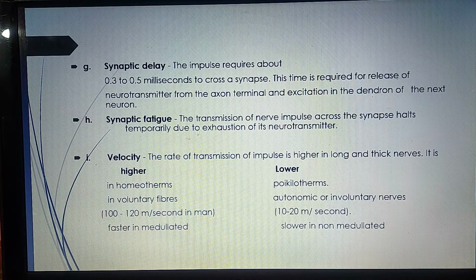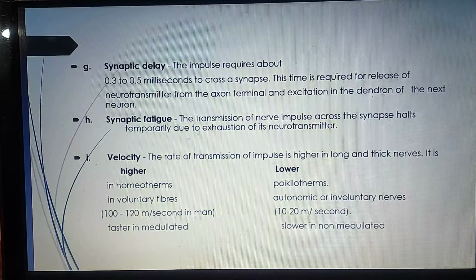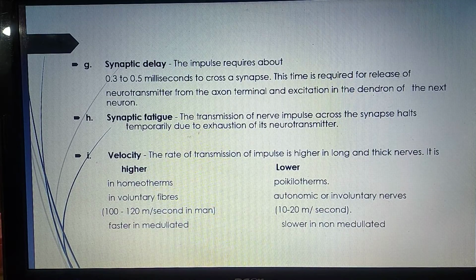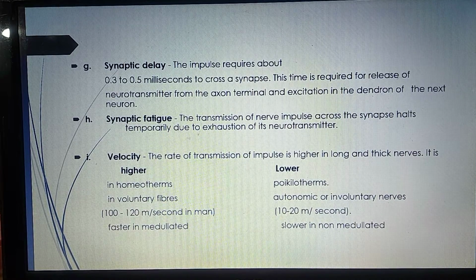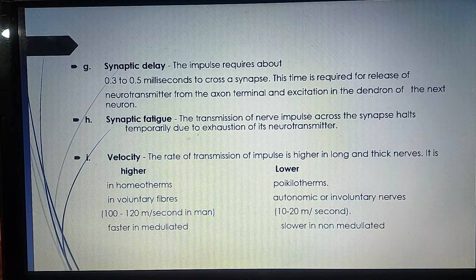Now, the last property is velocity. The rate of transmission of impulse is higher in long and thick nerves. It is higher in homeotherms, warm-blooded animals like mammals, human beings. Lower in poikilotherms, cold-blooded animals, frogs, reptiles, etc. It is higher in voluntary fibers. Voluntary means the nerves which are under control of our brain or our will, and autonomic or involuntary nerves are not under our control.